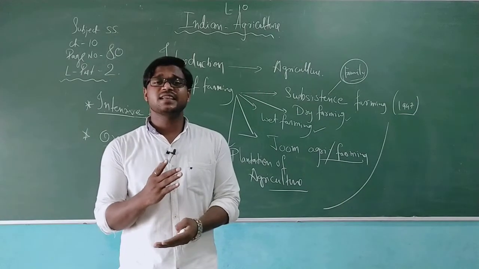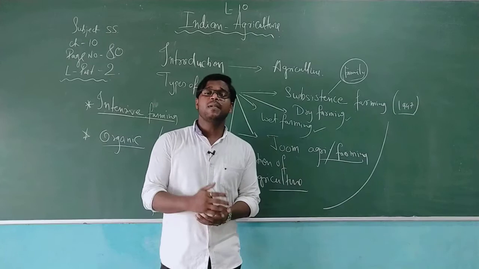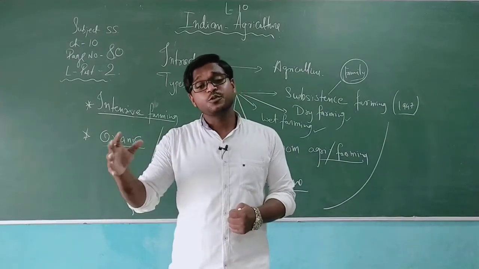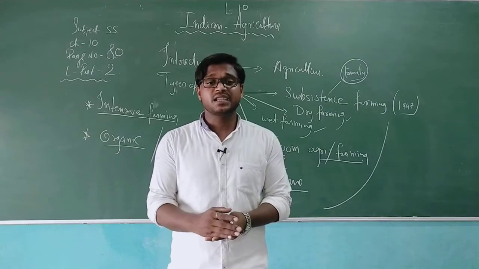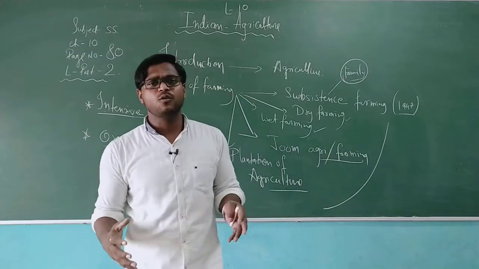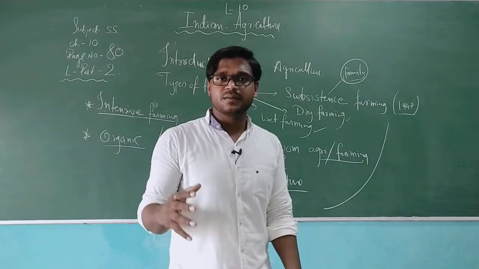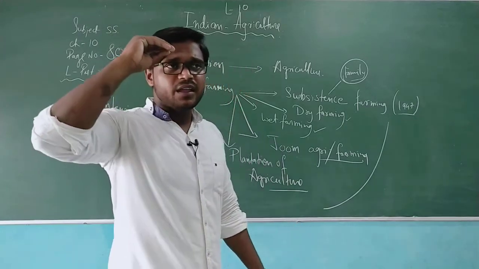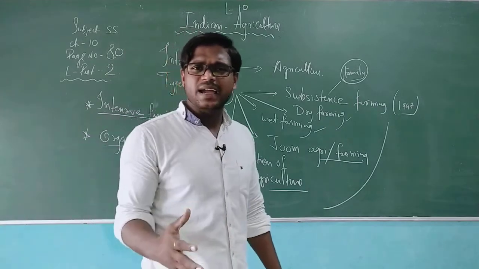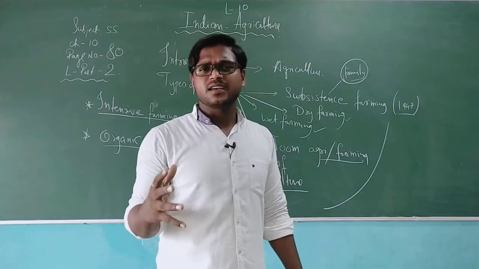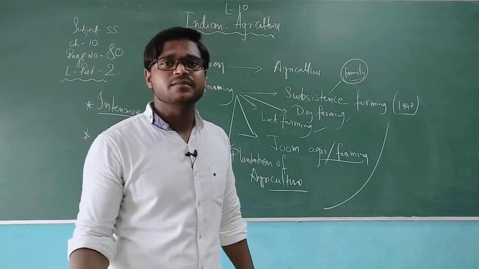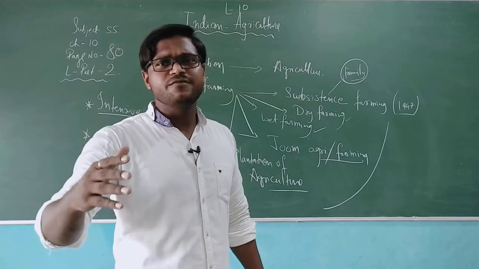Therefore we can say that facilities like cooperative sectors of society are made, market associations are made, warehouses are made, cold storage is built, transporting facilities are given, and communication centers are built. That's how every village, area, corner and city is connected with the basic system of the government, where the government is trying 100% to help the farmers of India, but some system is lacking. And that's how the farmers of this nation are either committing suicide or selling their land, which is a very shameful condition for the nation.